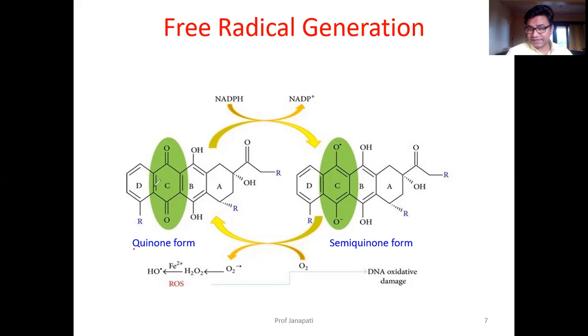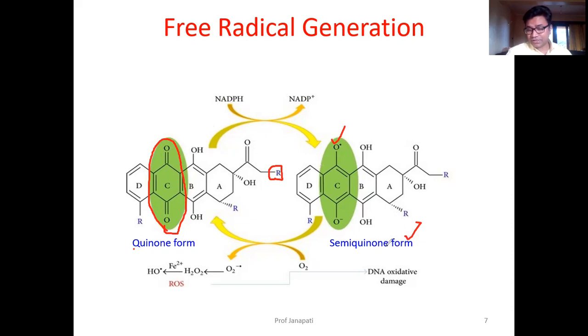The C-ring is called the quinone form. Now the quinone form will react with NADPH. NADPH will undergo oxidation, and the drug gains one electron. You can see it is now the semi-quinone form. This is a doxorubicin structure; we can't tell anything further because we have given R. So anthraquinone glycosides will react with NADPH to form the semi-quinone form.